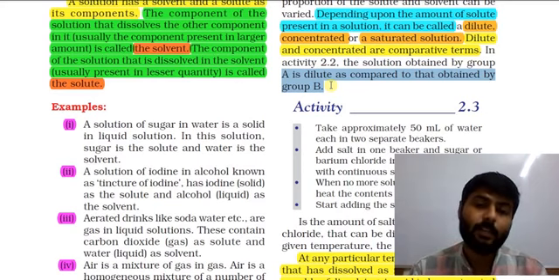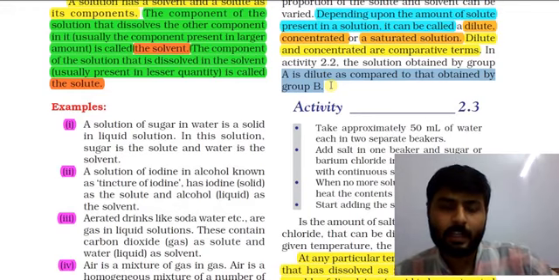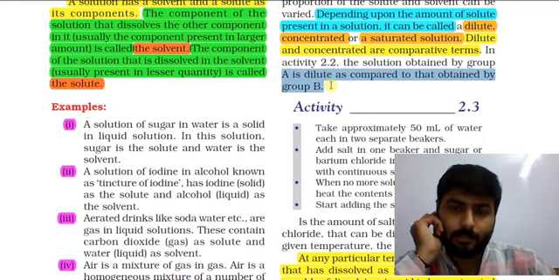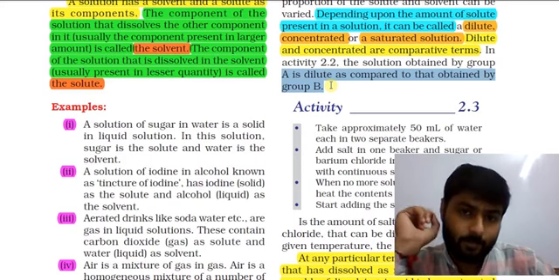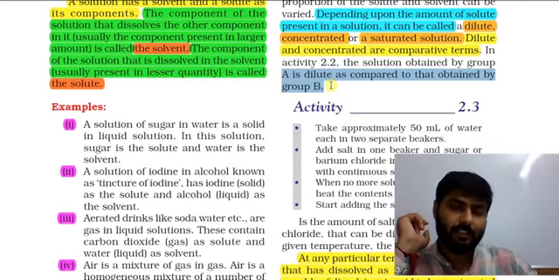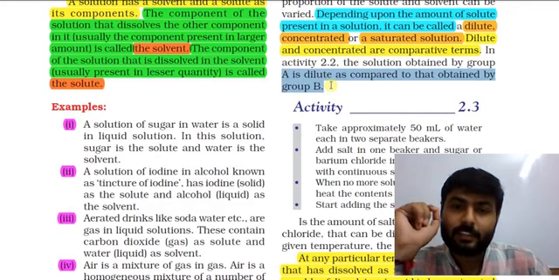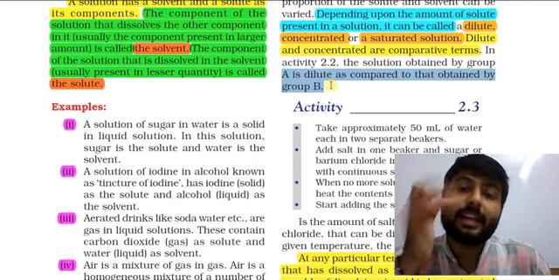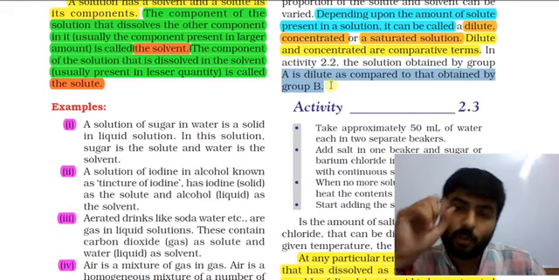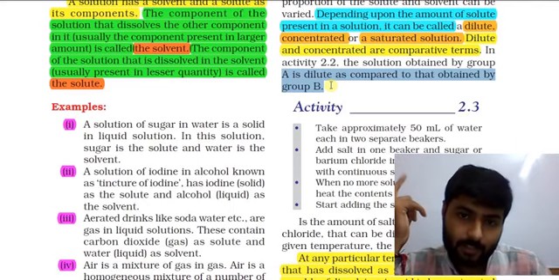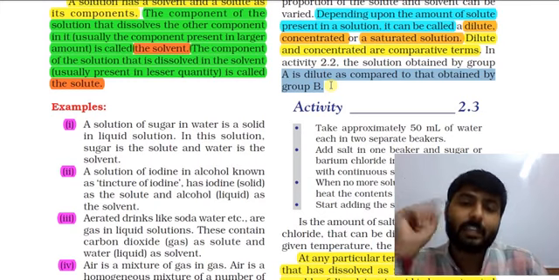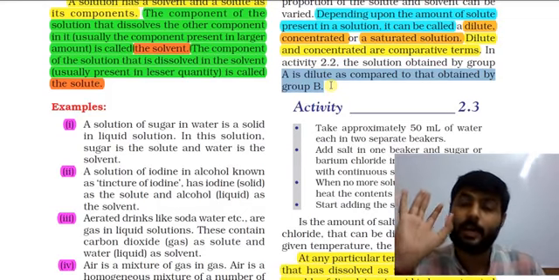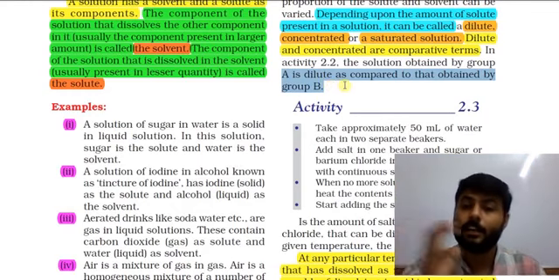Now let's say we have group E that has only one crystal of copper sulfate. Now we can say that solution E is dilute as compared to that obtained by group A. So the solution of group A is concentrated compared to group E. But if we compare group A and group B, the solution obtained by group A is dilute and that obtained by group B is concentrated. I hope you can understand the comparative term.